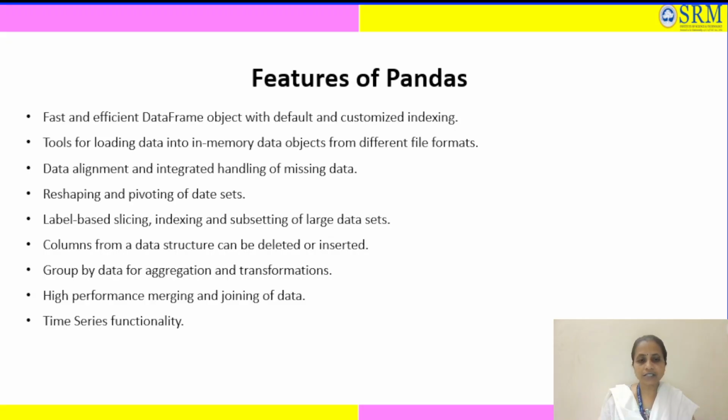So first is a fast and efficient data frame object with default and customized indexing. That means Pandas uses a table-like structure called a data frame, which looks like a spreadsheet with rows and columns. Each row and column is automatically labeled with numbers, but you can also assign your own custom labels. Example, imagine you have a table of student names and their scores. By default, each student might be labeled as 0, 1, 2, etc. However, you can label them by student ID or names for easier reference.